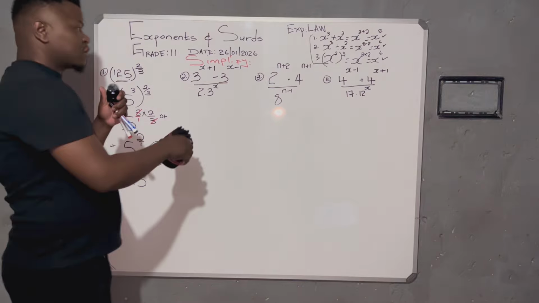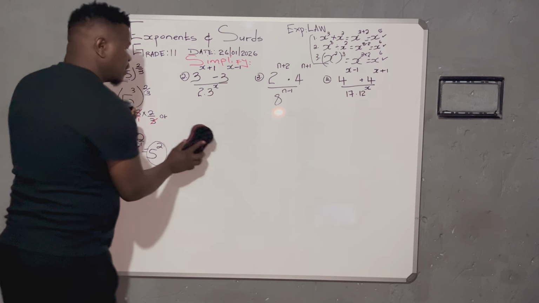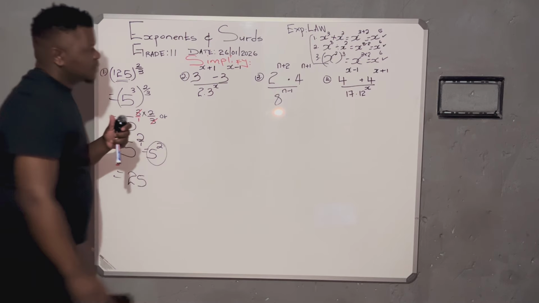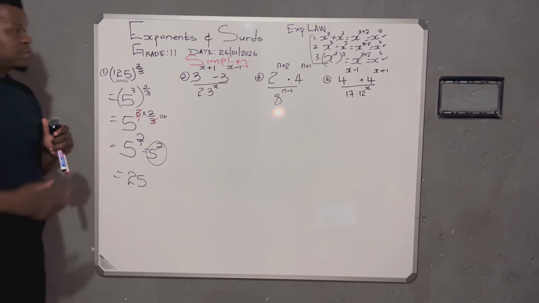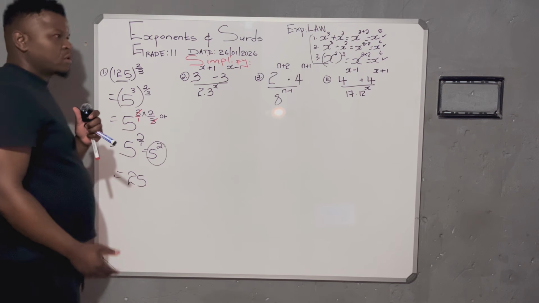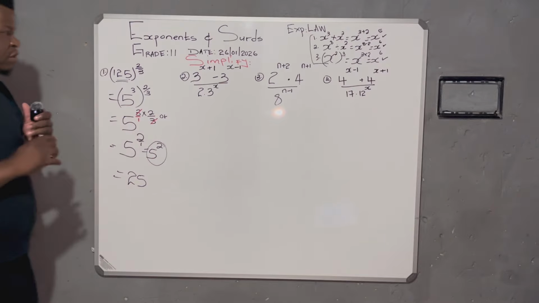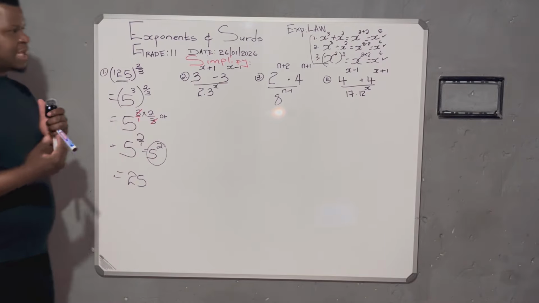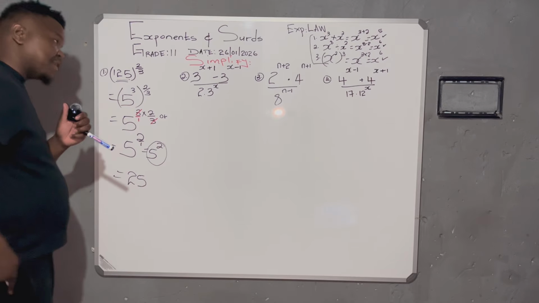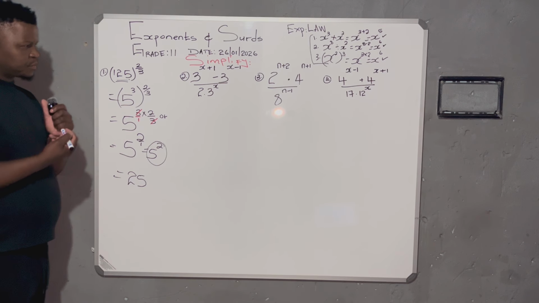You can pause and do other problems before I actually work them out. If I provide the solution, pause, work it out yourself, and check. If you find that you are correct in everything, then you are good, you are winning. You'll only check where you are struggling. Most learners have this attitude of "I know," and for that matter, it affects them. Even if you know something, do it.